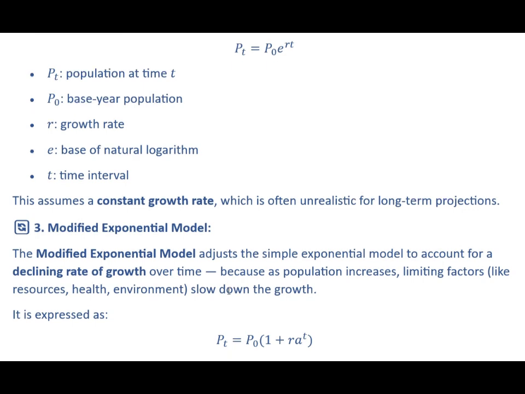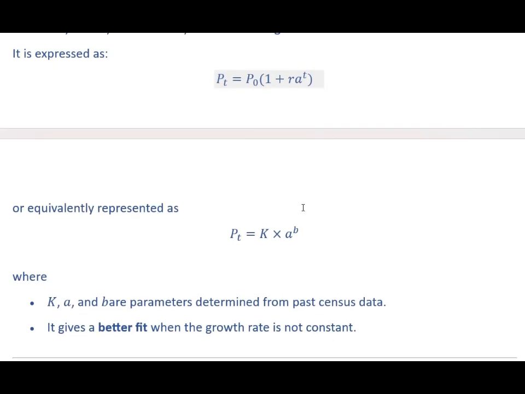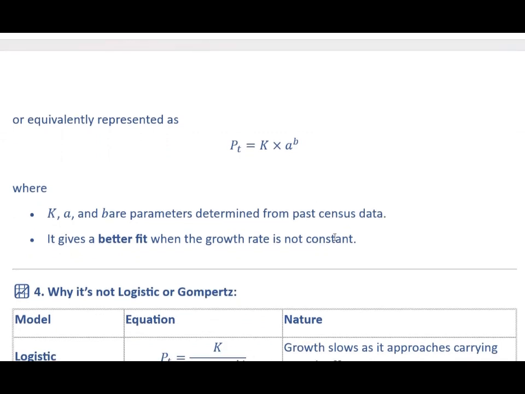And so we use the modified exponential model, which adjusts the simple exponential model to account for a declining rate of growth over time. Because as population increases, limiting factors like resources, health and environment slow down the growth. It is expressed as Pt equal to P naught into (1 plus R) raised to t, or equivalently Pt is equal to K into a raised to b. K, a and b are parameters determined from past census data. It gives a better fit when the growth rate is not constant.